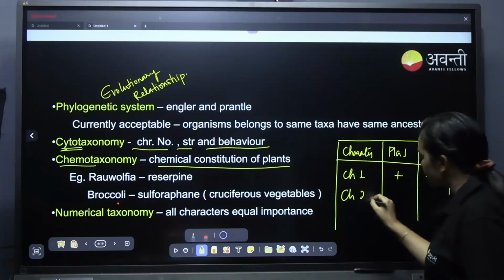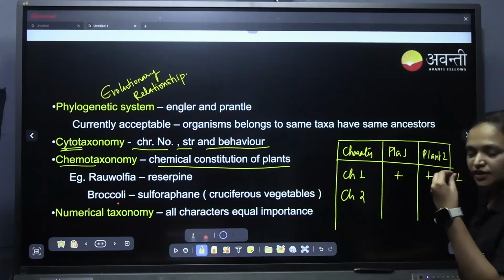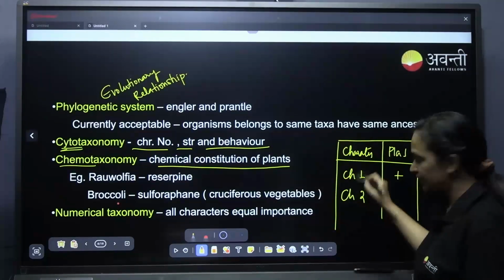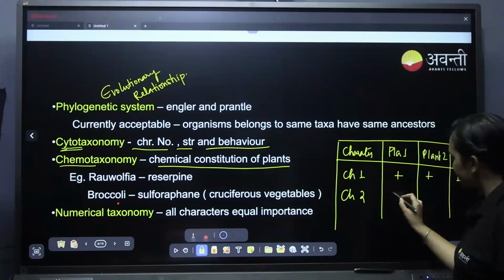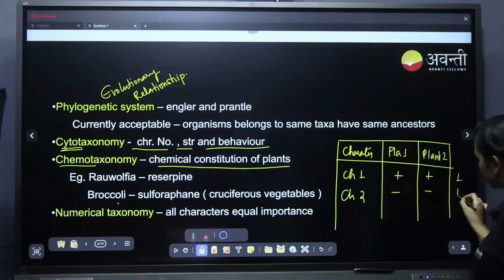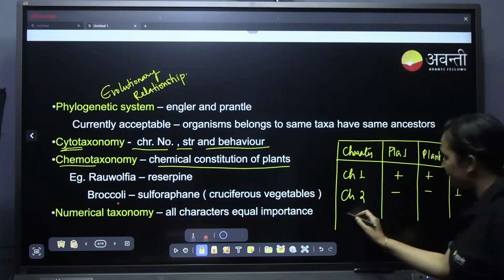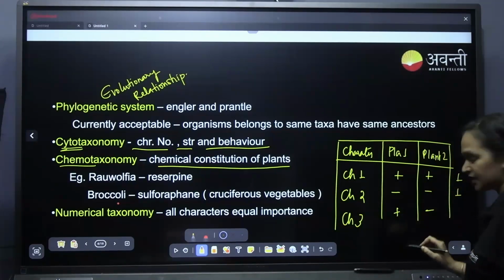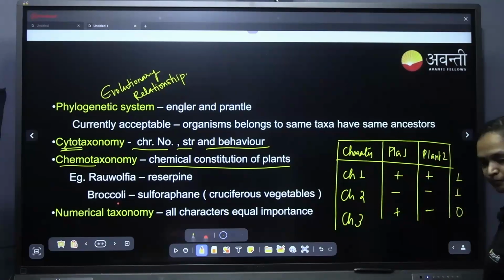Another one, character 2, for example shape of the leaf, number of leaves, phyllotaxy, anything can be considered as a character. If both of the plants don't have it, minus minus, that also gets 1 as a point. Character 3, if one plant has it and the other doesn't, then it will be 0.